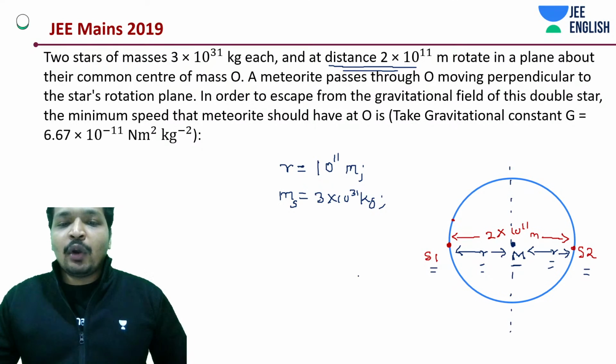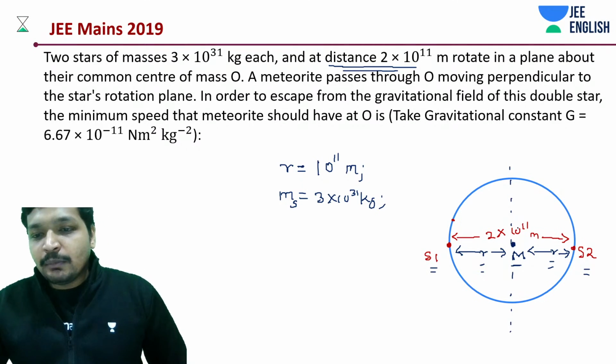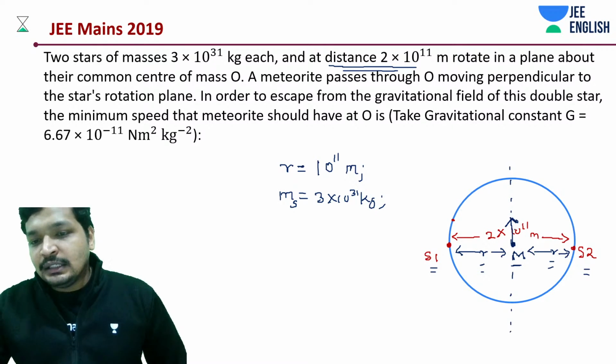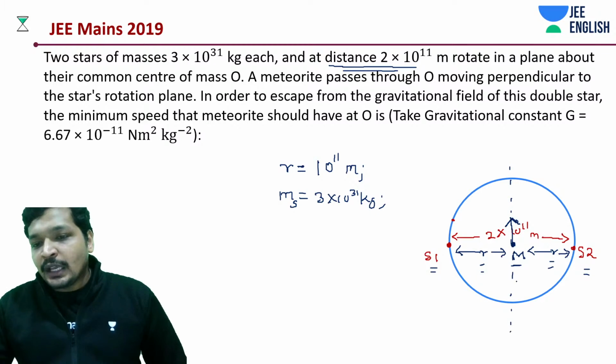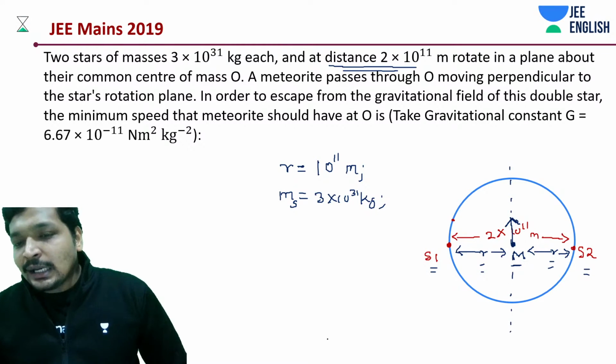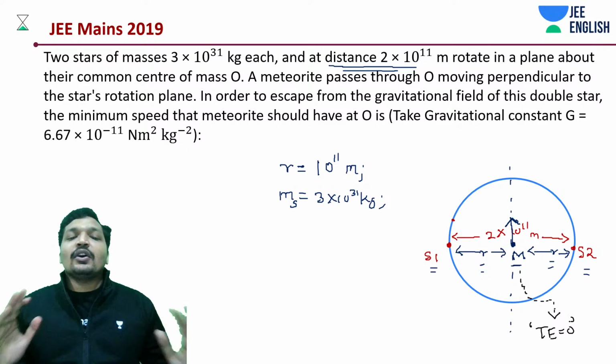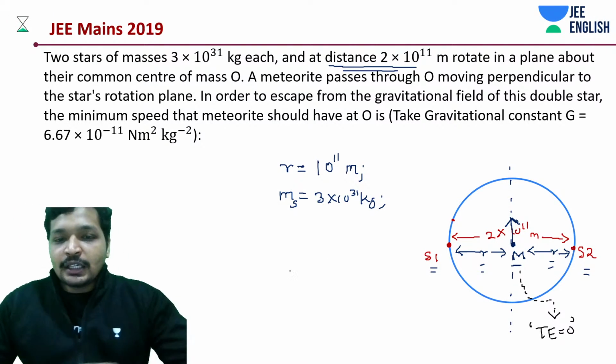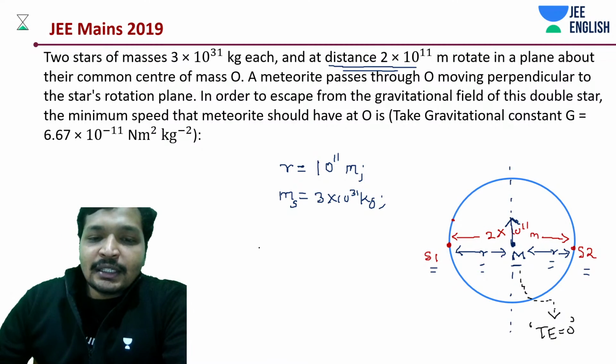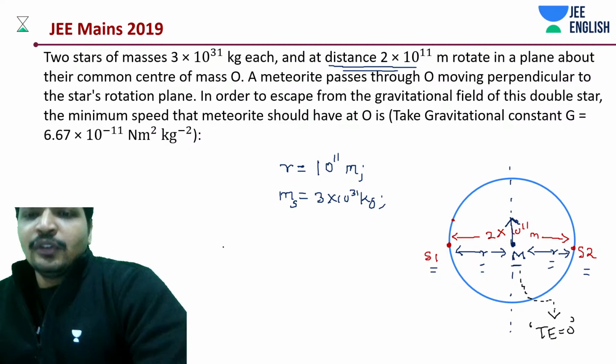What I mean to say is, if this body is in motion in either direction, and at this specific point the total energy is zero, that means it can smoothly escape. If the total energy is zero, then it can escape. That's all you need to know.